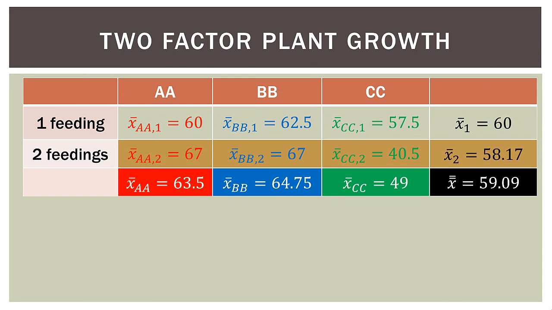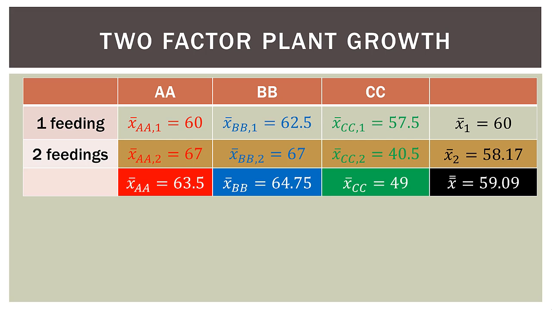So excuse all the colors, I'm just trying to use them to point out what is what. So here we have our cell means. So X bar AA1, all that means is food AA with 1 feeding is 60. Then we have 62.5 going over, then 57.5. And then below that, we have AA2. So 67 centimeters, and then go over 67 centimeters, go over again, 40.5. That's the same thing from the previous slide.